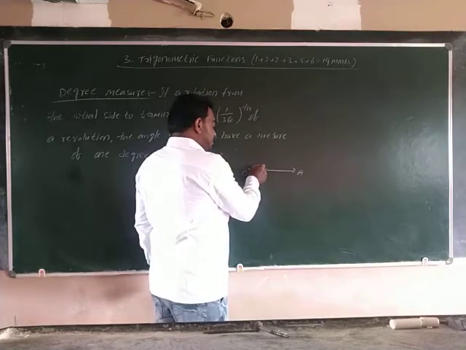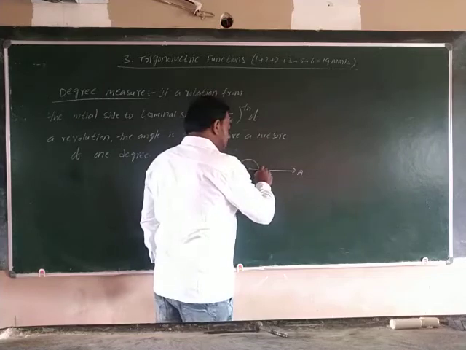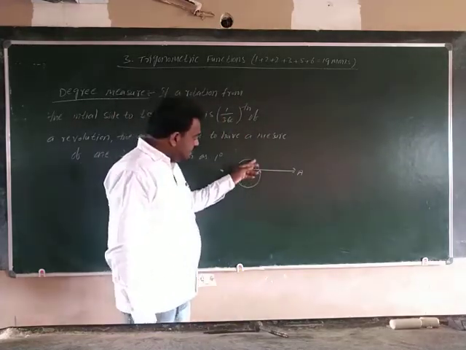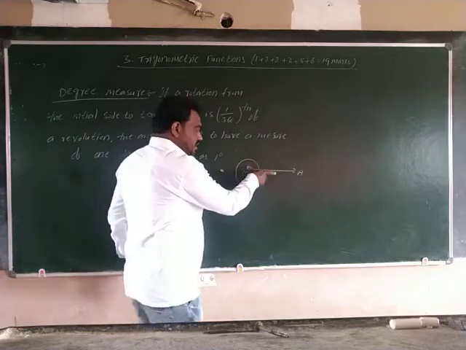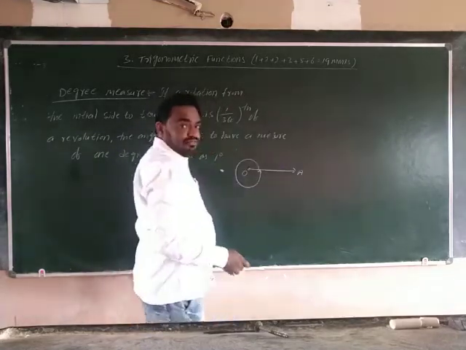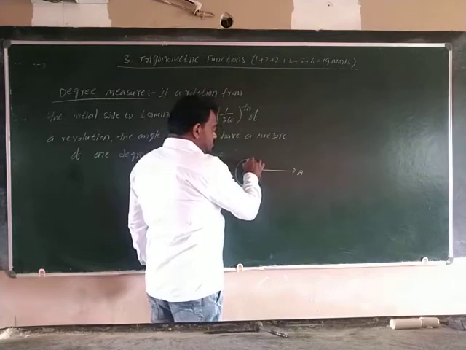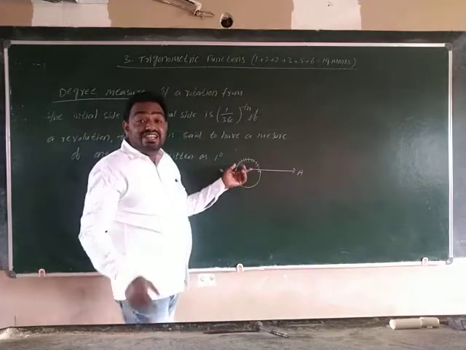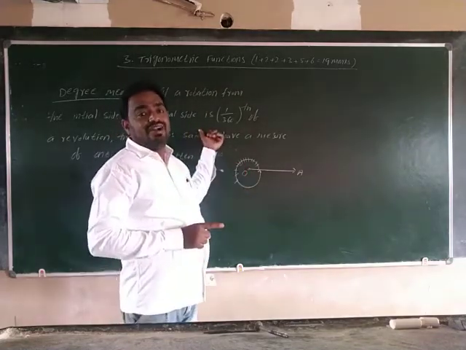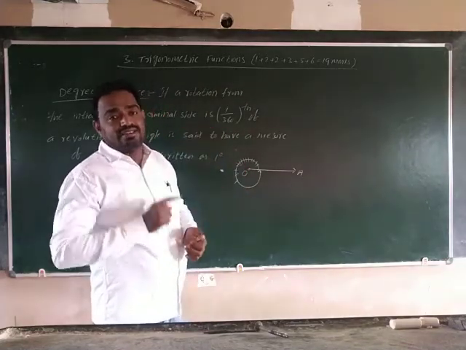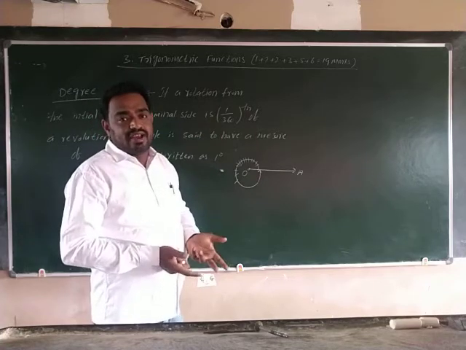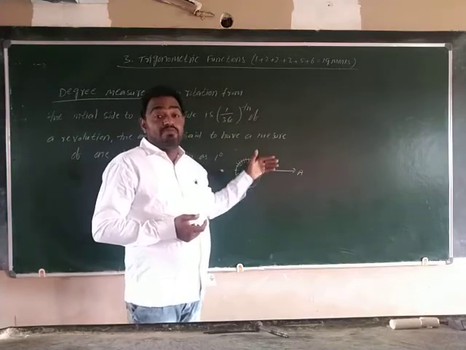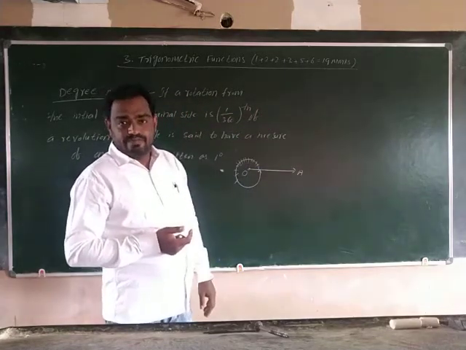After one complete revolution, the terminal ray overlaps with the initial ray. We divide this complete revolution into 360 equal parts, and each part is called 1 degree. Otherwise, 1 degree equals 1 by 360 of a revolution.